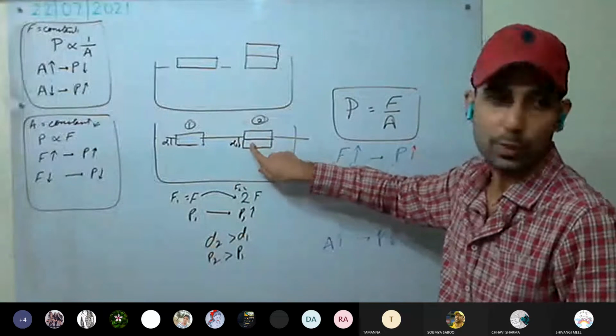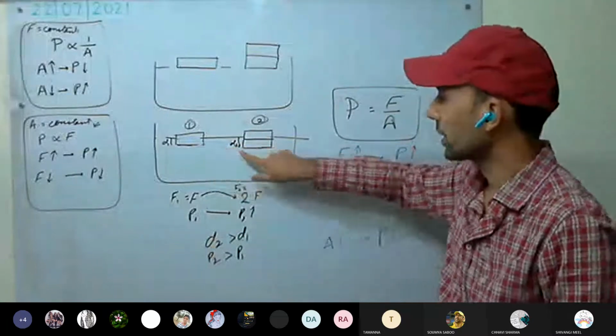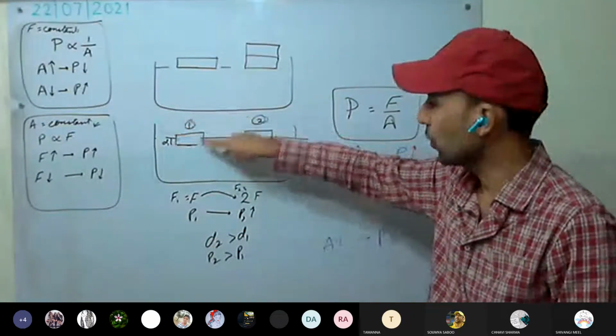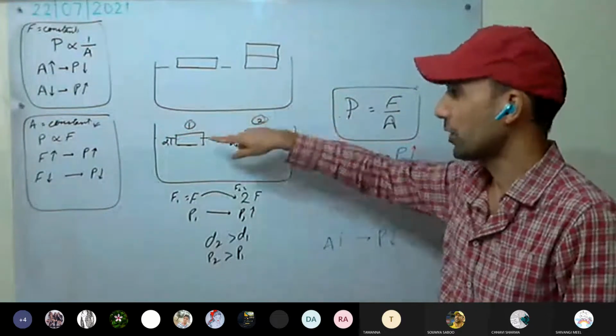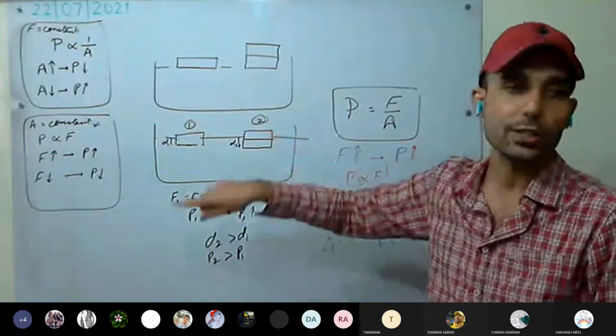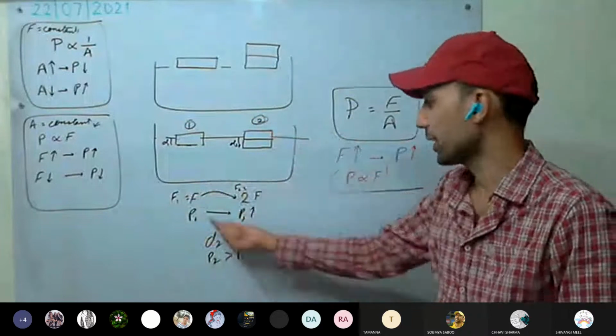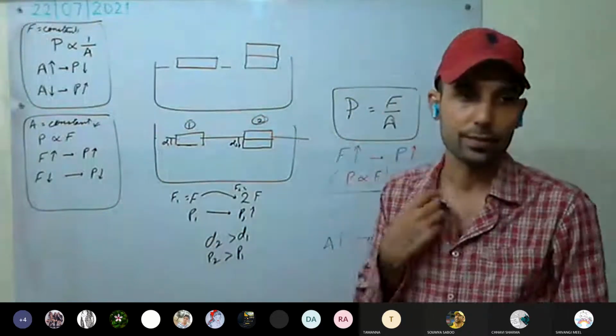So in these cases, you can see the depression caused by a single brick is less as compared to the depression caused by two bricks. We have taken the area of contact same, but force we have doubled. We have increased the force applied, and as we increase the force applied, pressure increases. Effect of force increases, that is, pressure increases.